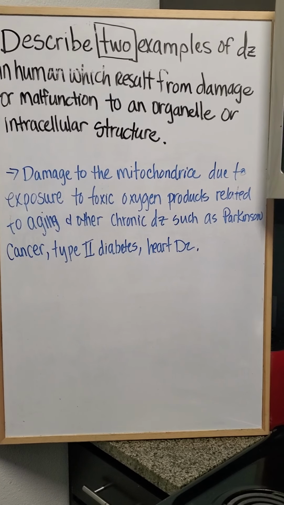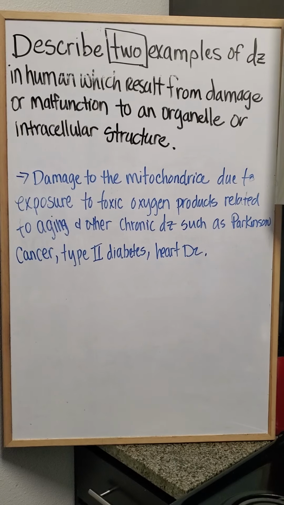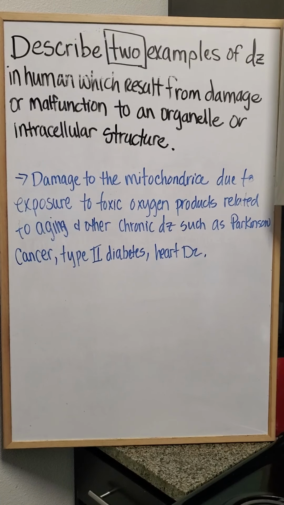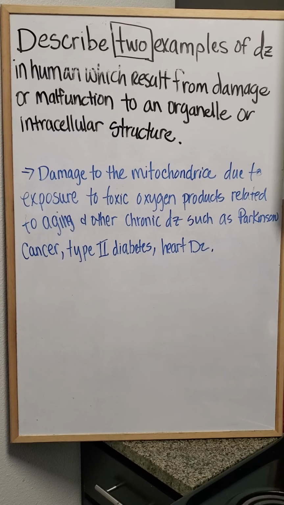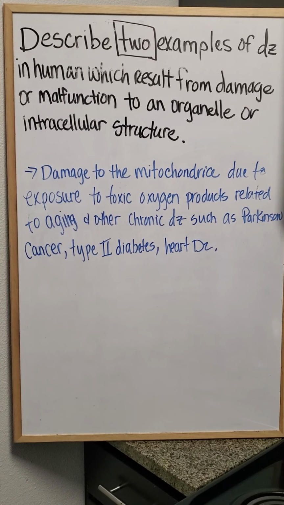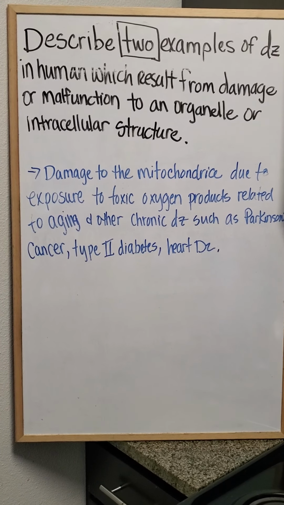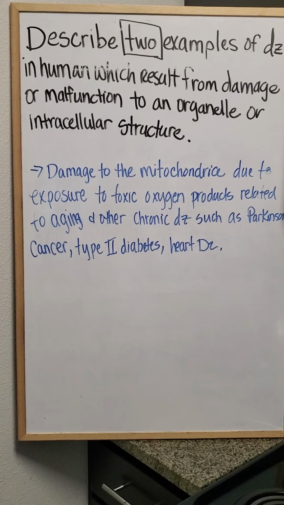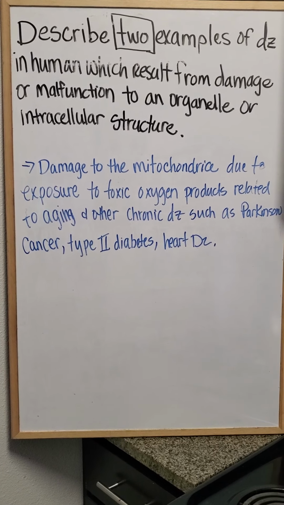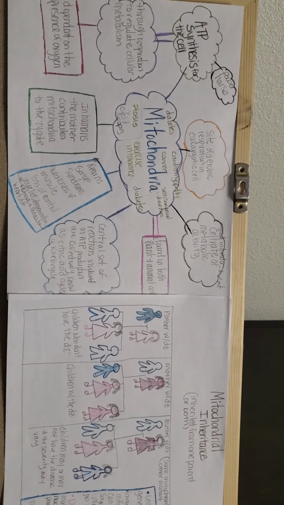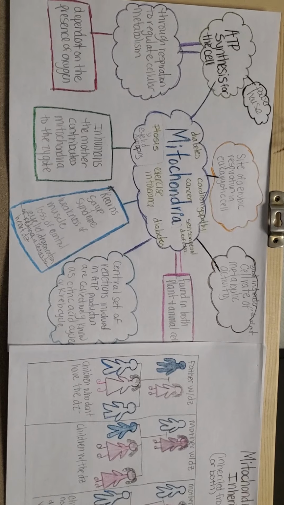Okay, my question was to describe two examples of disease in humans which result from damage or malfunction to an organelle or intracellular structure. So, damage to the mitochondria due to exposure to toxic oxygen products is related to aging and other chronic diseases such as Parkinson disease, cancer, type 2 diabetes, and heart disease. So I have drawn a picture, and basically the picture talks about the mitochondria.